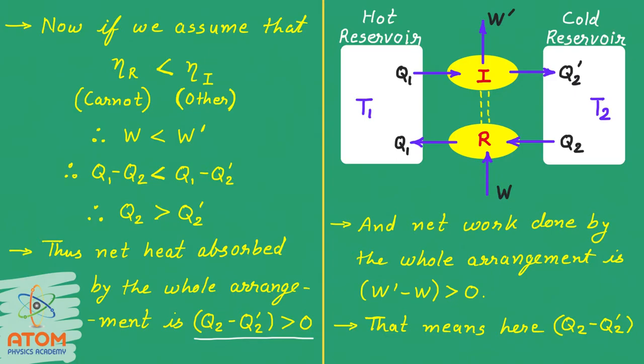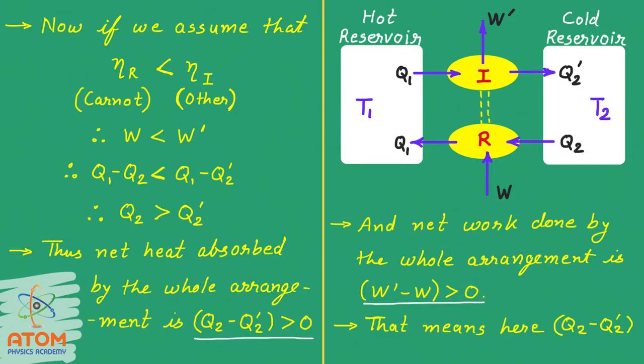Because the work done by the arrangement, W dash, is larger than the work done on the arrangement, W, the net work done by the whole arrangement will be equal to W dash minus W, which is greater than 0. You have to remember this thing also, that W dash minus W is greater than 0.